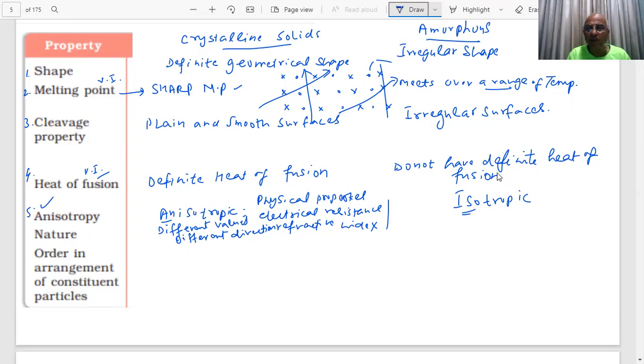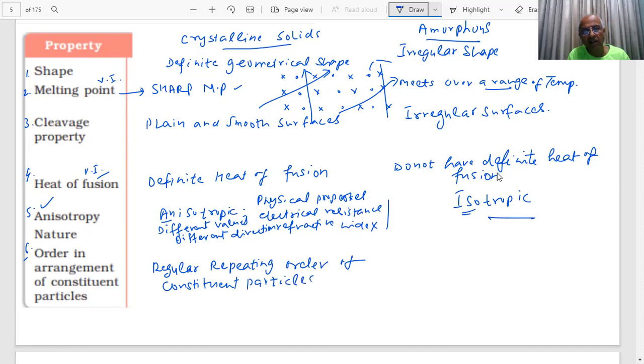An important question has been asked. What is the difference between isotropic and anisotropic, students? Another important point, what is the difference? Order in the arrangement of constituent particles. Crystalline solids have a regular repeating order of constituent particles, which we call long range order.